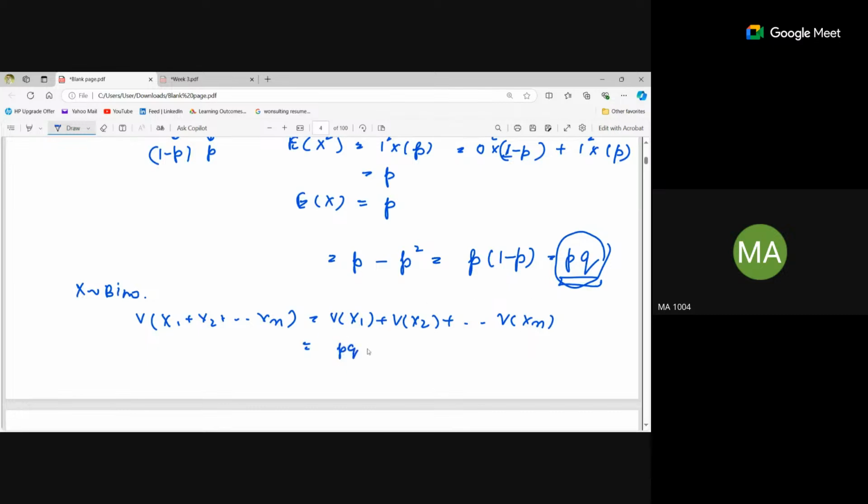So it will be pq plus pq till pq. So there are n terms, it will be npq, or you can write it as np into 1 minus p. Is it clear? Yes, ma'am.